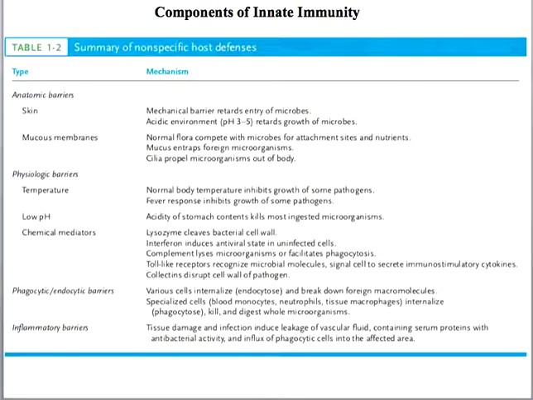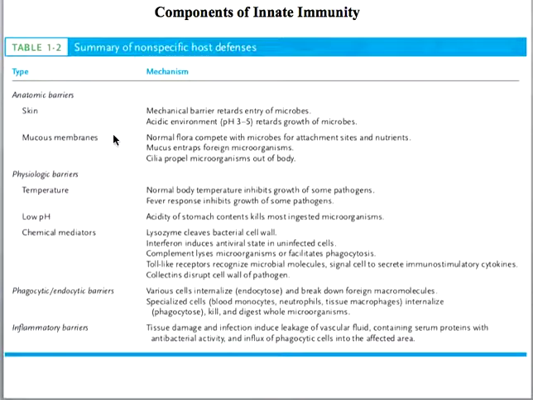Now the components of the innate immunity. So the functional parts of the innate immunity are very diverse, starting from the anatomical barrier, which is skin. So skin serves as a mechanical barrier, and it retards the entry of microbes. Because of the acidic environment of the skin, it retards the growth of the microbes. So skin is a part of the innate immune system.